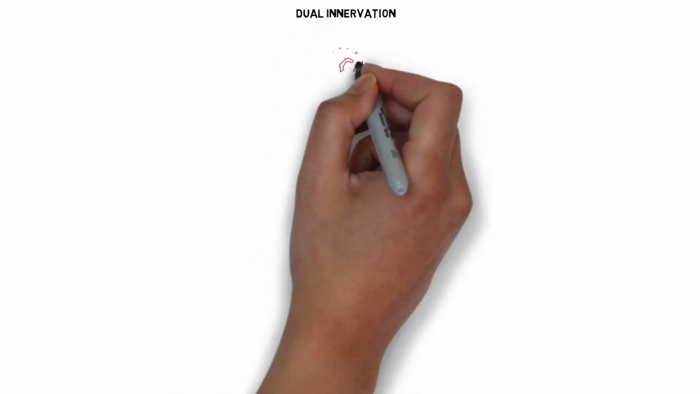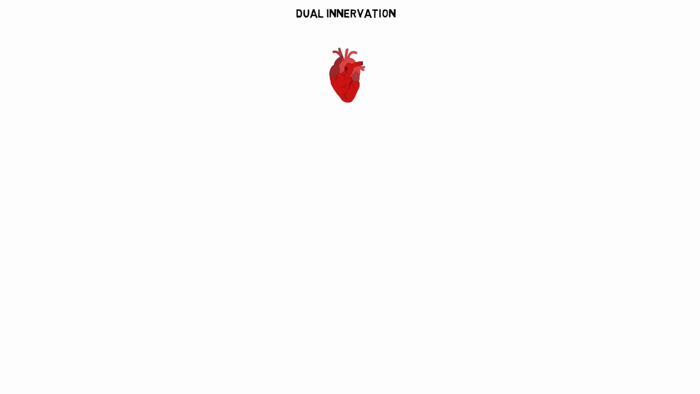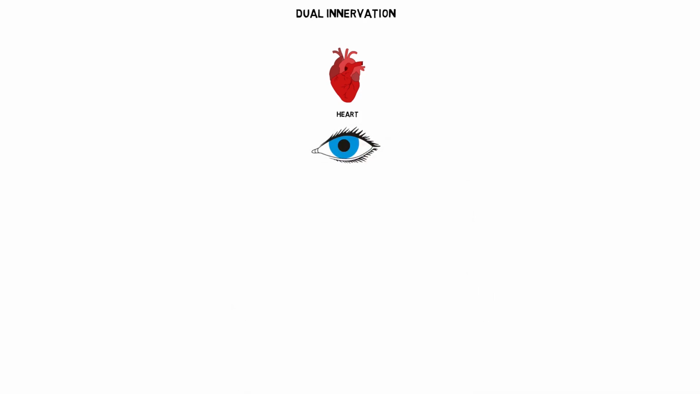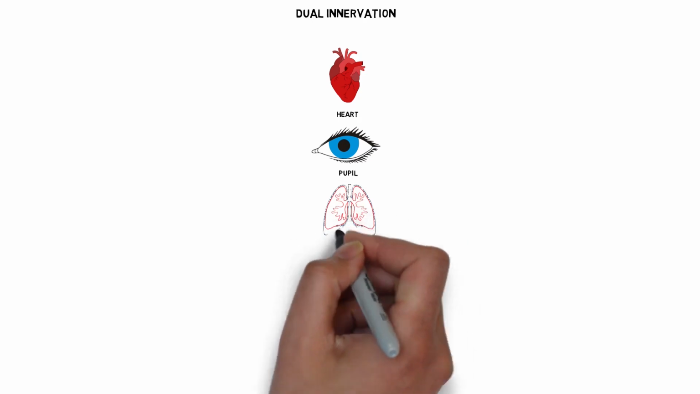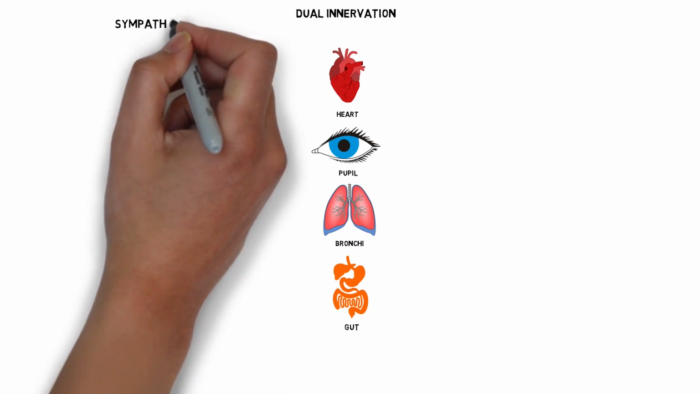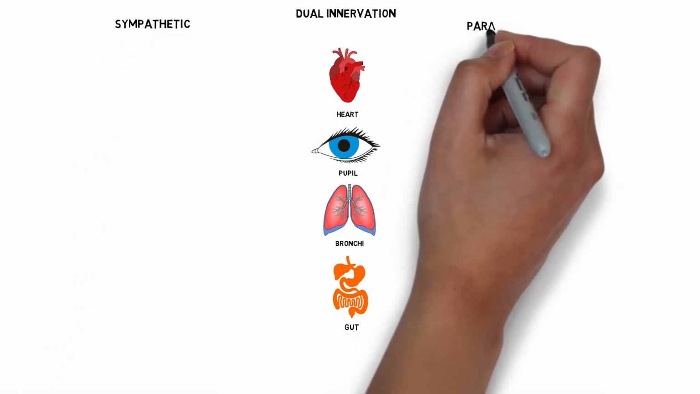Most of the visceral organs have dual nerve supply. That is, they are supplied by both divisions of the autonomic nervous system, but the effects of one system predominate on them. Organs such as the heart, the eyes, bronchi in the lung, and the digestive system. These organs are receiving innervation from the sympathetic and the parasympathetic system.